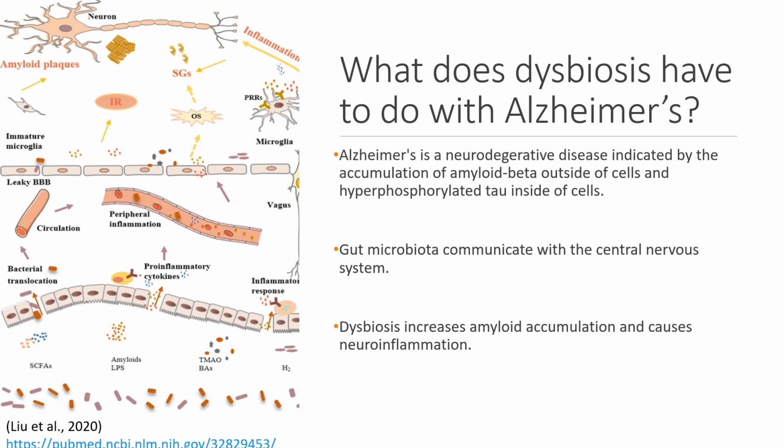Researchers hypothesize that when dysbiosis occurs, especially by an increase in Firmicutes and Bacteroides, it causes an increase in amyloid accumulation through the metabolites they produce, which specifically causes neuroinflammation in Alzheimer's disease.